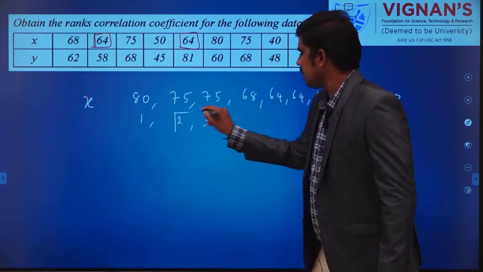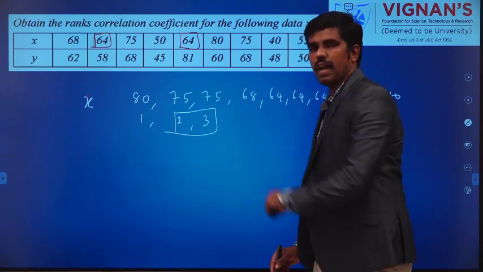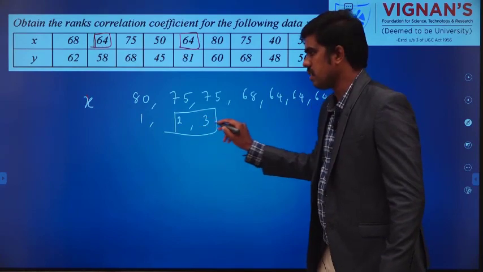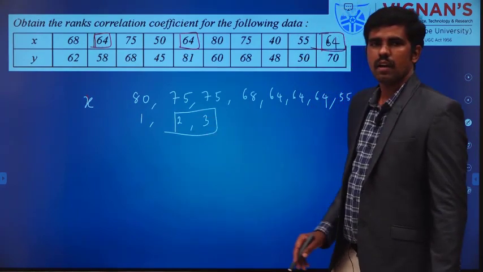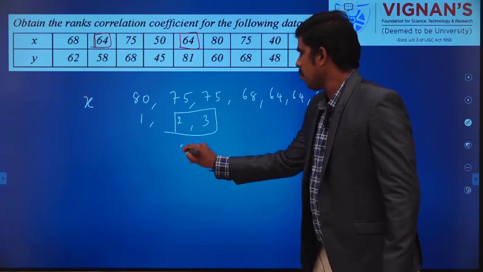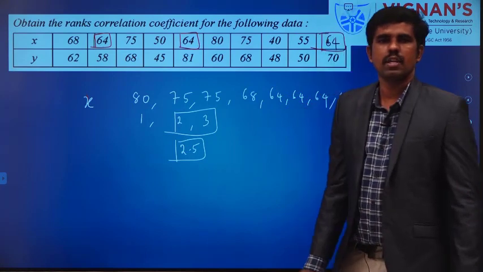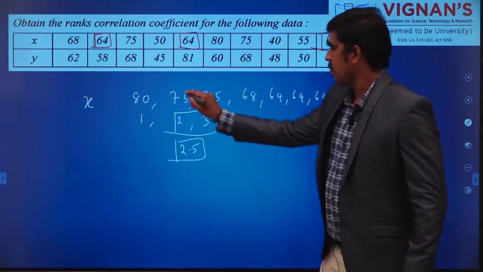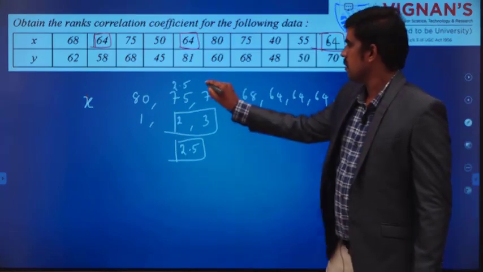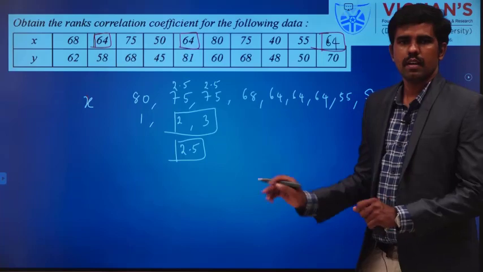Find the average of these 2 ranks, not the average of values. What is the middle rank? 2.5. So that is the rank for 75. This 75 also 2.5, this 75 also 2.5. In this way you have to assign the rank.